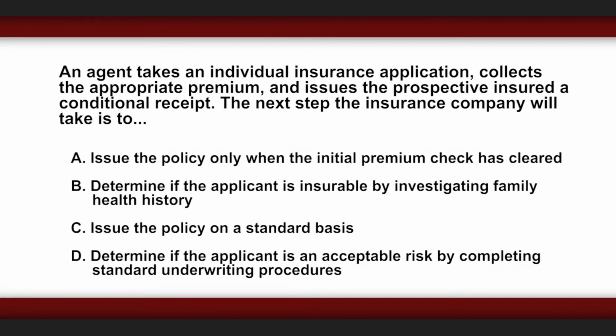An agent takes an individual insurance application, collects the appropriate premium, and issues the prospective insured a conditional receipt. The next step the insurance company will take is to issue the policy only when the initial premium check has cleared, determine if the applicant is insurable by investigating family health history, issue the policy on a standard basis, determine if the applicant is an acceptable risk by completing standard underwriting procedures.